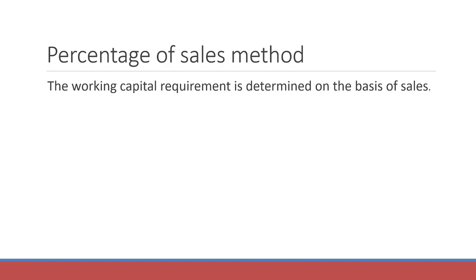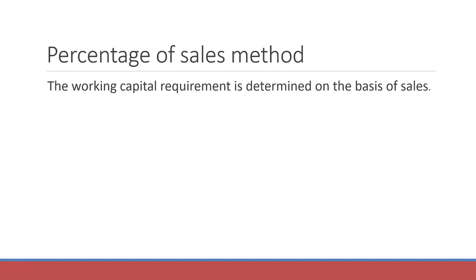It is a very simple method wherein the working capital requirement for an organization is determined on the basis of the sales. So the working capital is estimated as a percentage of sales. For example, if the sales is 10 lakhs and the working capital required is 10%, then 10% of 10 lakhs, that is 1 lakh, will be the working capital required.